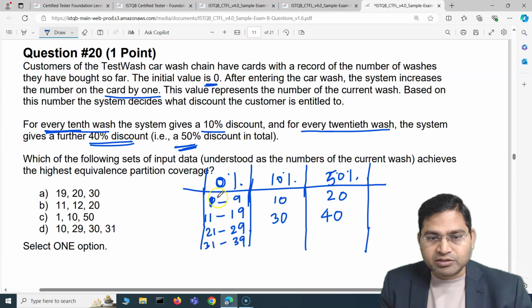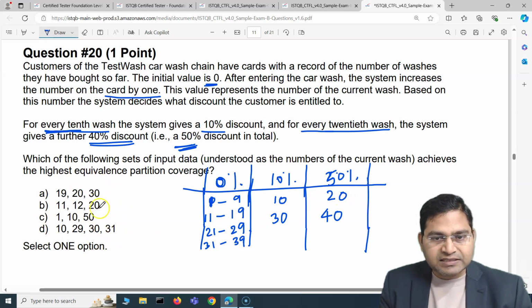Now we know the numbers basically. Out of these numbers, we first have to take this input data, analyze it, and then see which of these options best covers the maximum number of partitions, which is covering all 3, or 2, or just 1. So if the data set, out of 1 to 4 or A to D, covers all 3 partitions, right?